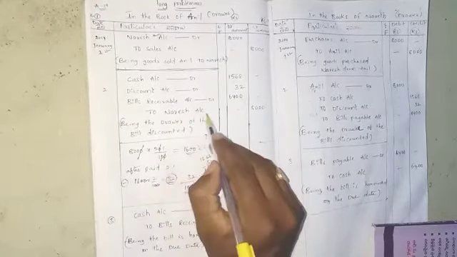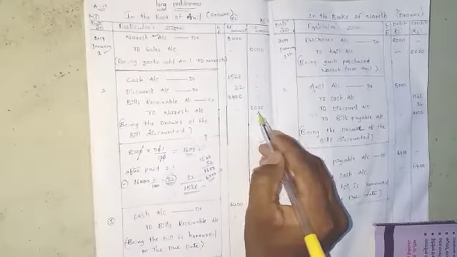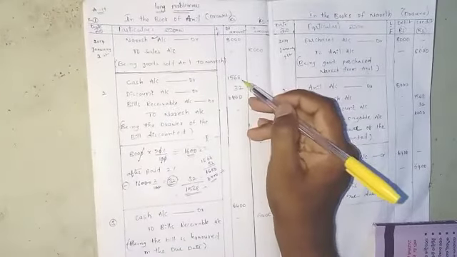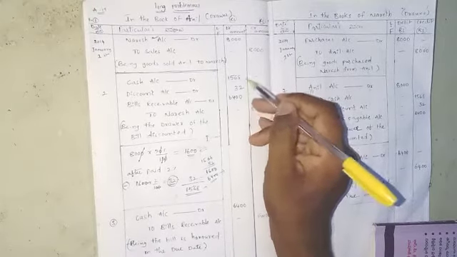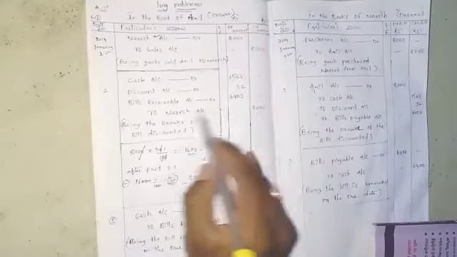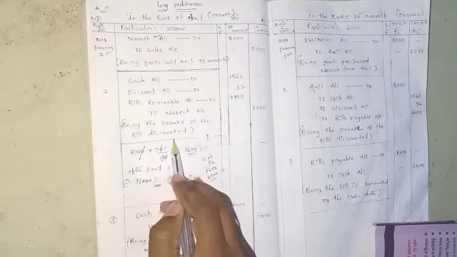To Naresh account, total 8,000 rupees: 1,568 plus 32 plus 6,400, being the drawer's bill discounted.